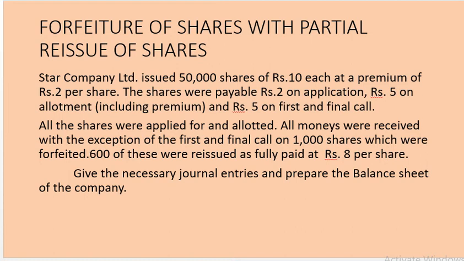All the shares were applied and allotted. All money was received with the exception of first and final call on 1000 shares, which were forfeited. 600 of these were reissued as fully paid at rupees 8 per share. Give the necessary journal entries and prepare the balance sheet of the company. Now let us do the problem.